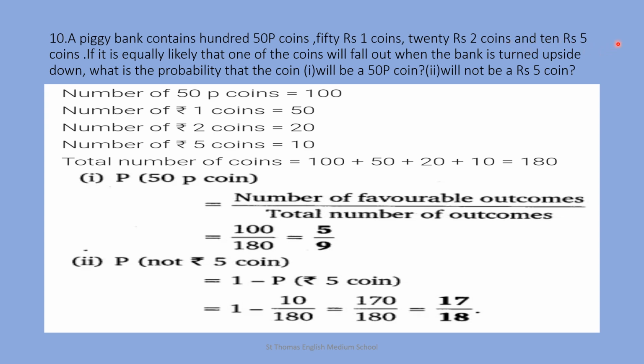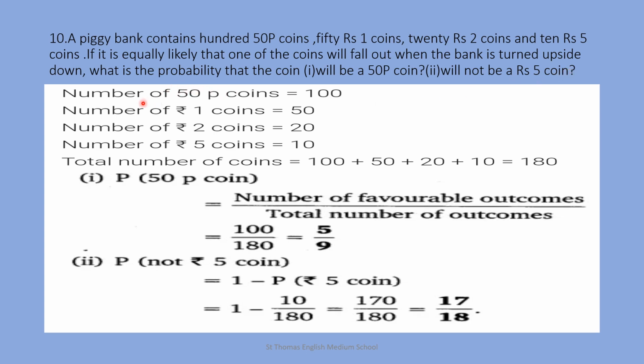Question number 10. A piggy bank contains 100 50 paisa coins, 50 rupee 1 coins, 20 rupee 2 coins and 10 rupee 5 coins. If it is equally likely that one of the coins will fall out when the bank is turned upside down, what is the probability that the coin number 1 will be a 50 paisa coin, number 2 will not be a rupee 5 coin?